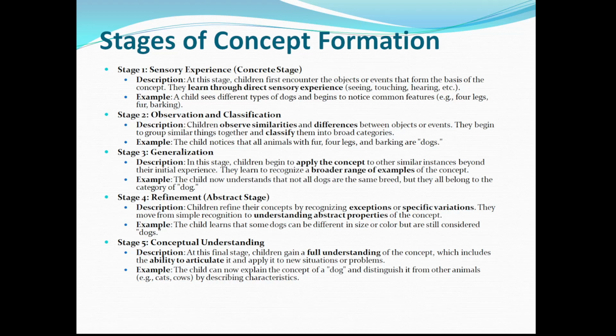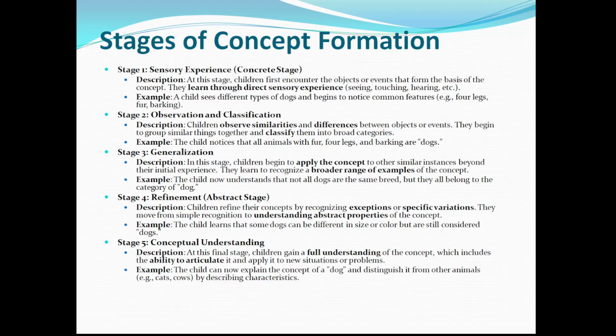And the third stage is generalization. In this stage, children try to apply the concept they have learned to similar instances beyond their initial experiences, and they learn to recognize a broad range of examples of the concept.